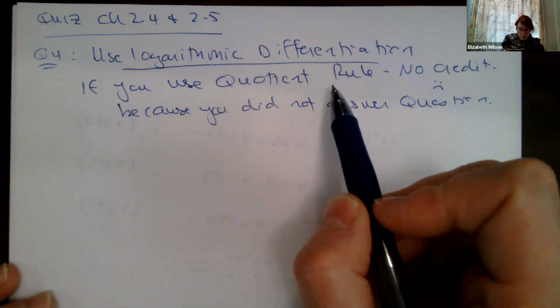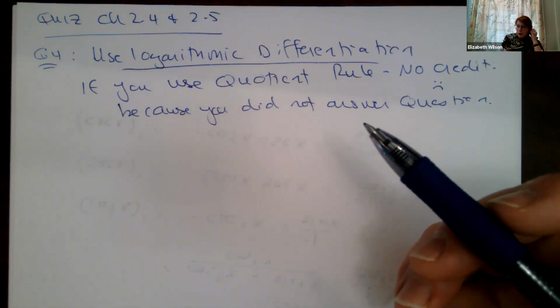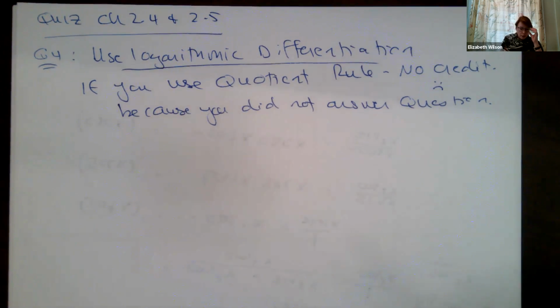So if you use the quotient rule, you don't get any credit. I think I gave 1 point, just for trying, but on the final exam, you'll get no credit. Okay, so just keep that in mind. You must answer the question that's being asked. So please be sure that you're reading things right.